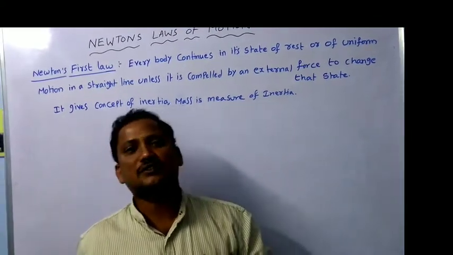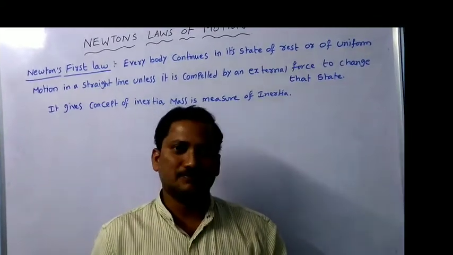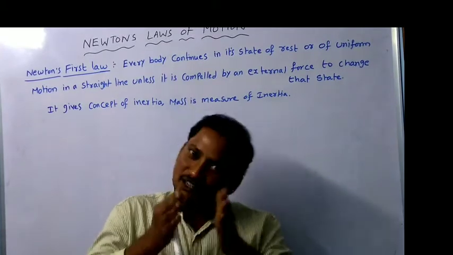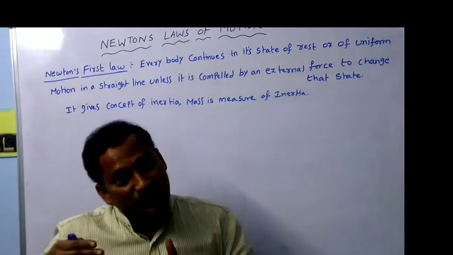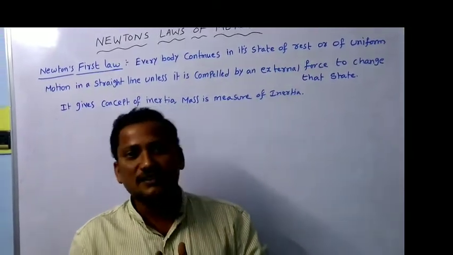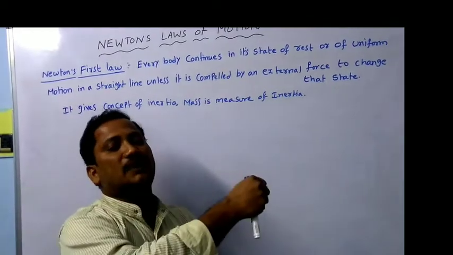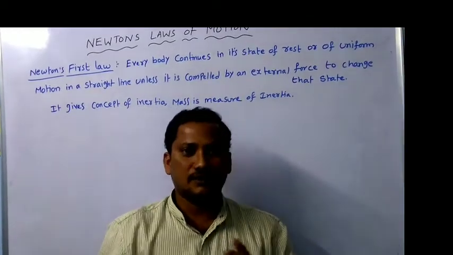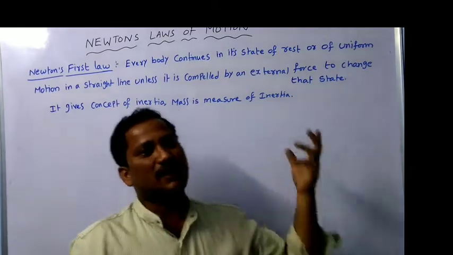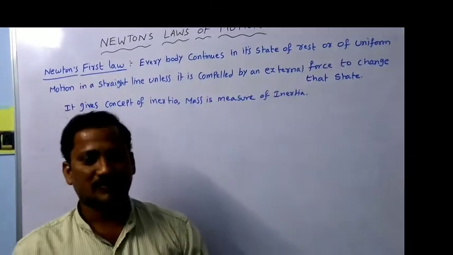That means if you switch it off, then automatically it will stop. So if a body is at rest only, or in uniform motion only, it stays so unless some external force is applied on it to change its position or state. That can be explained by Newton's first law.